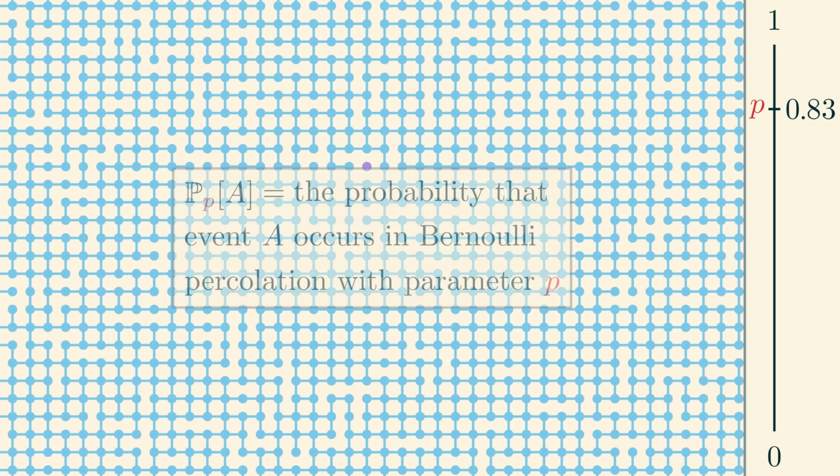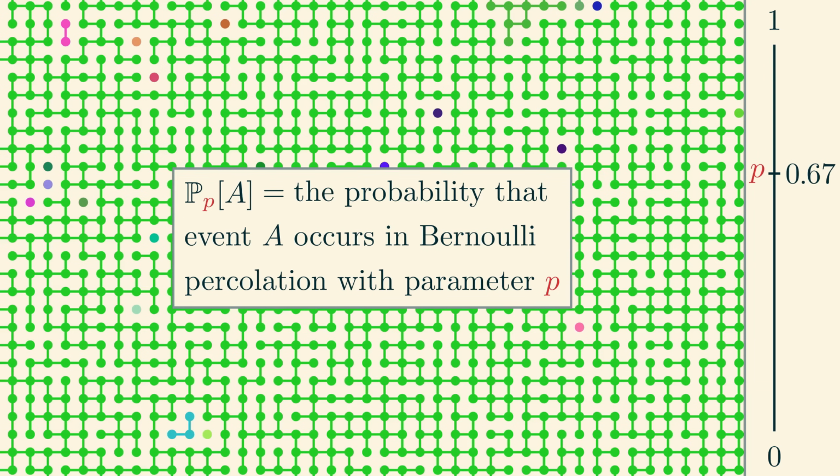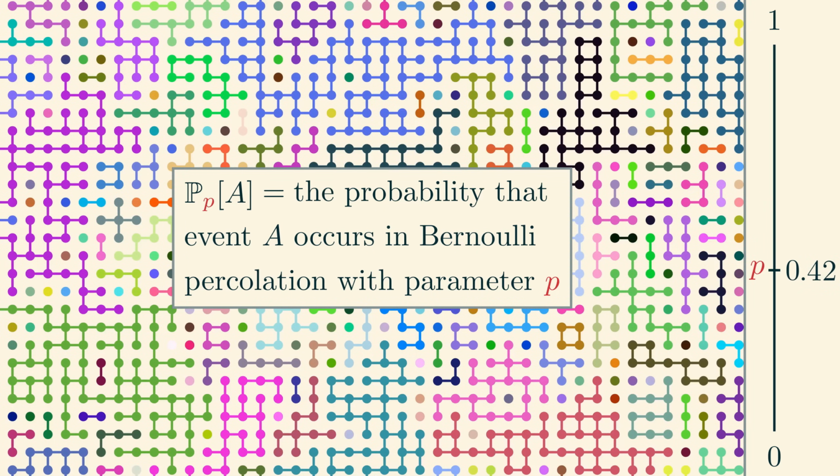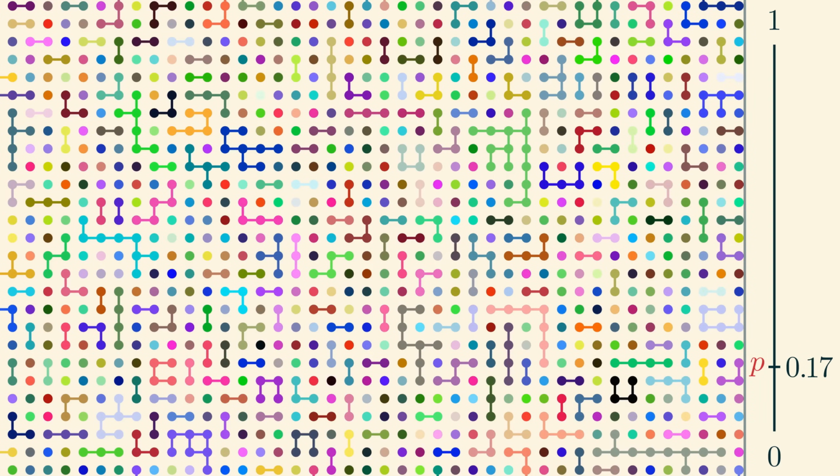This number p is now a parameter for our model, and we'll use this collection of symbols to denote the probability that some event happens in the Bernoulli percolation with parameter p. Here are a few samples of this process now, with various values of the parameter p.